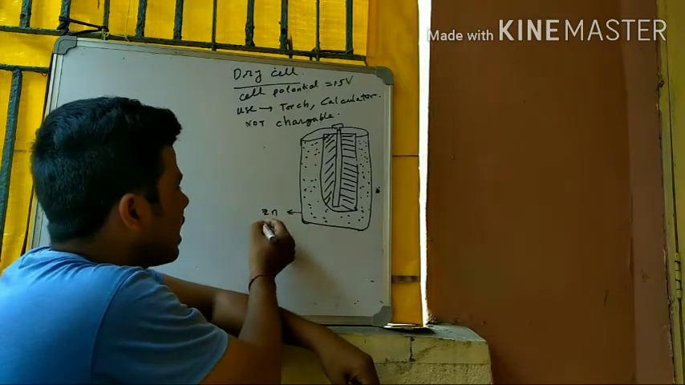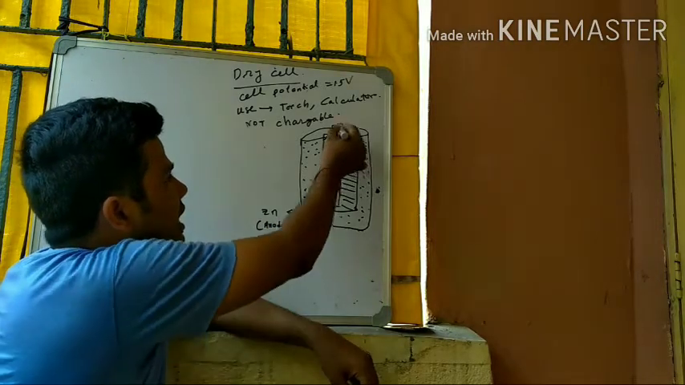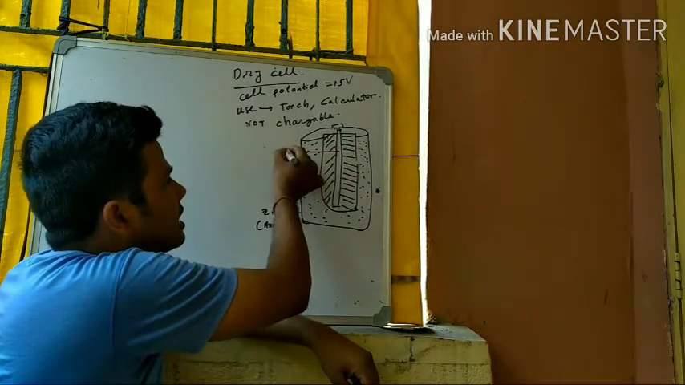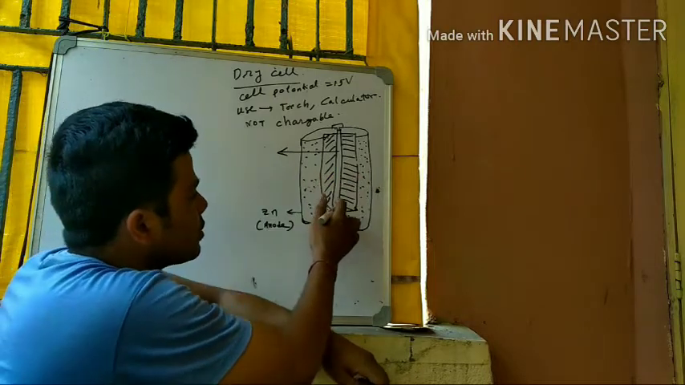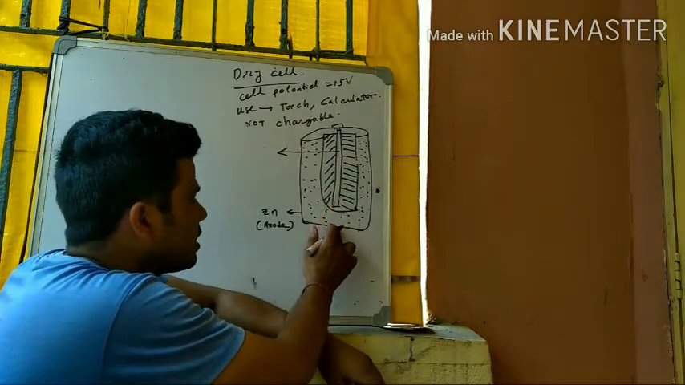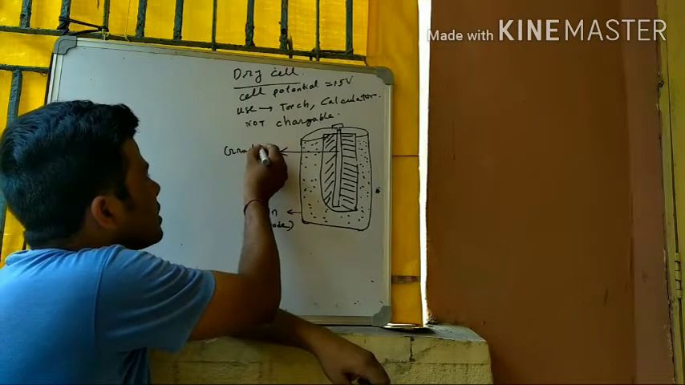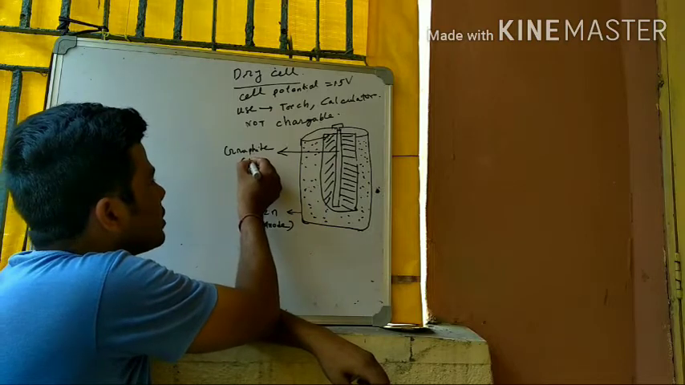This zinc container acts as the anode, and in the middle of this zinc container a graphite rod is placed. This graphite rod should not touch the zinc, because it acts as the cathode, and the cathode should not touch the anode. Graphite electrode acts as the cathode.